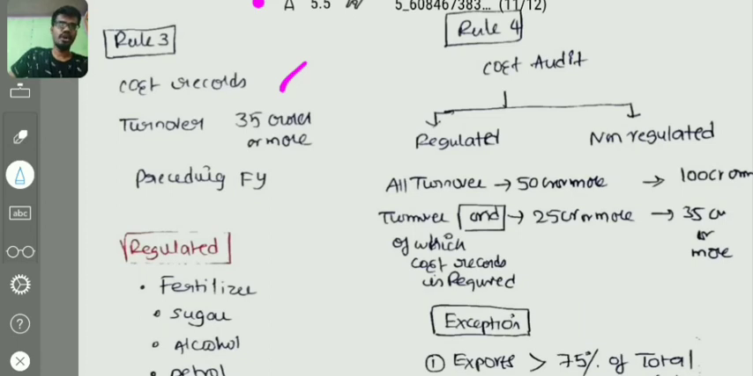And also for the non-regulated sector, the limit has increased. Aggregate turnover is 500 crores or more, and the turnover of the product or services for which cost records are to be maintained is 100 crores or more, along with the 35 crores. The condition is unconditional. We have to be very careful in that.